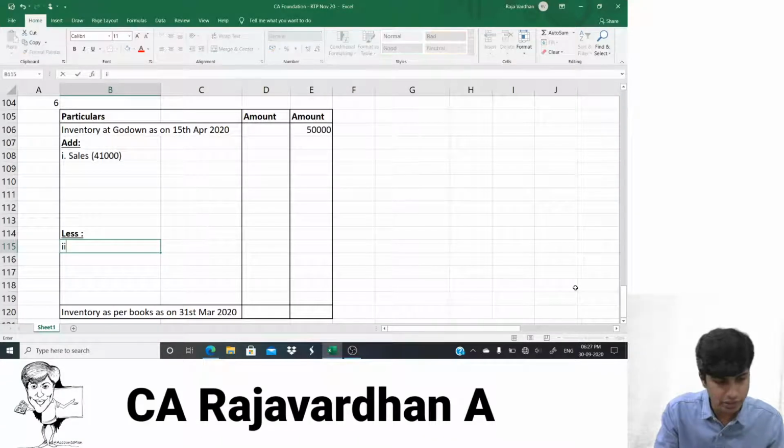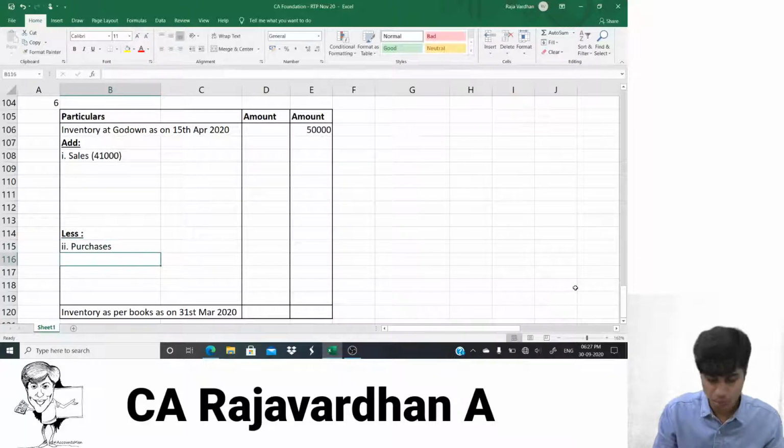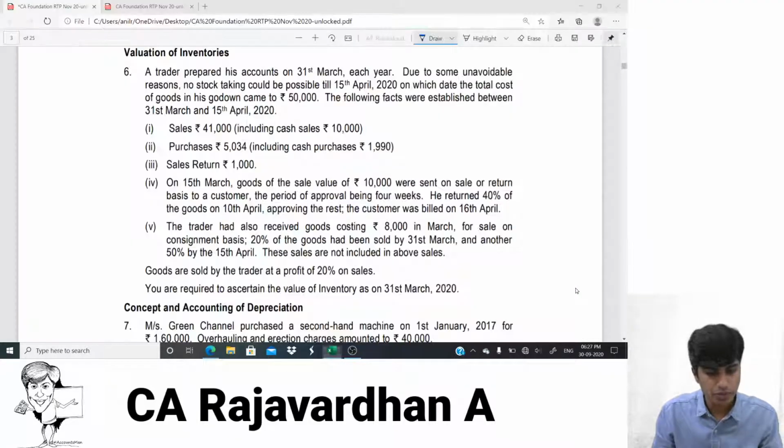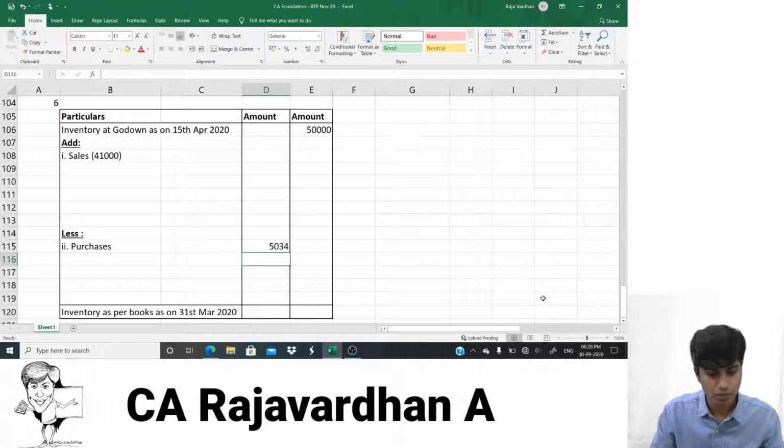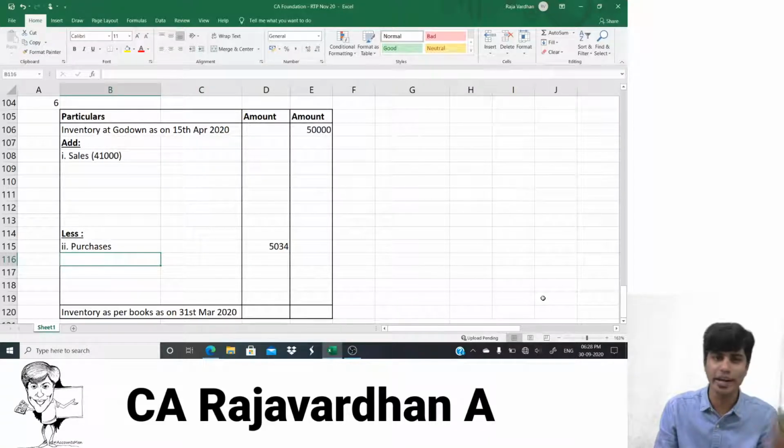This is the second adjustment. Purchases, the amount is 5,034. So I'll write here 5,034 rupees. After we do the entire problem, we'll post the amounts from the inner column to the outer column. Till then, let's keep it in the inner column.